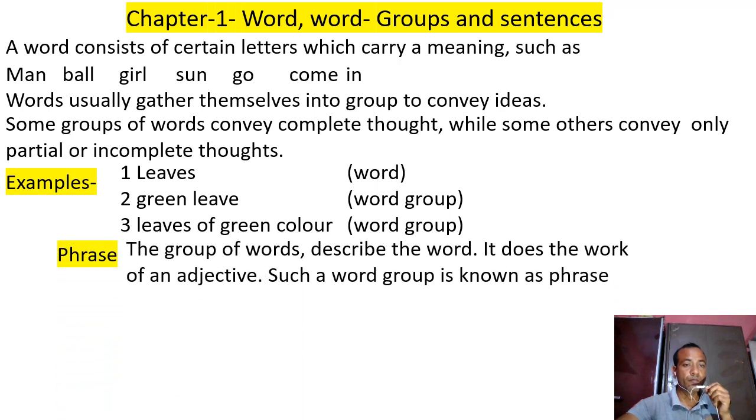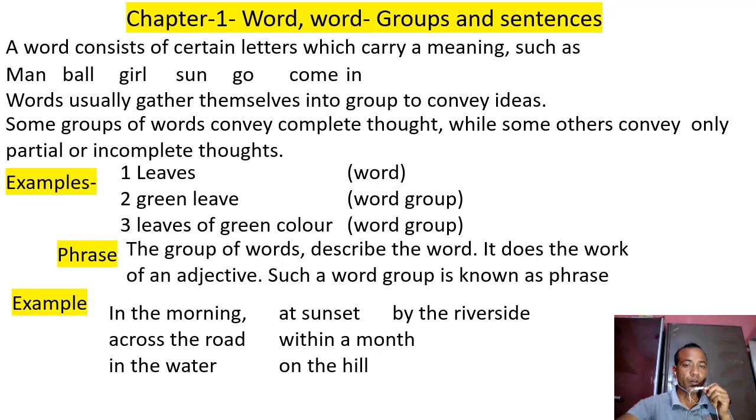Phrase: the group of words describes the word. It does the work of an adjective. Such a word group is known as a phrase. Examples: in the morning, at sunset, by the riverside, across the road, within a month, in the water, on the hill.